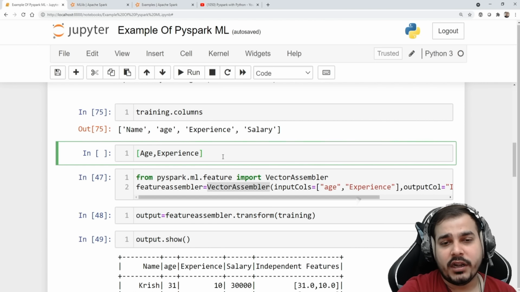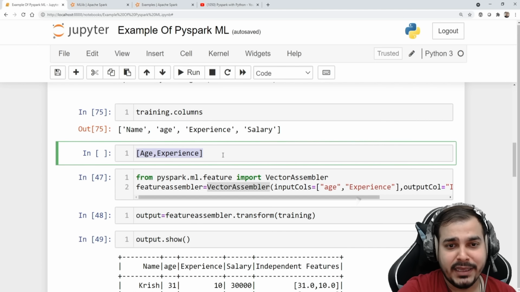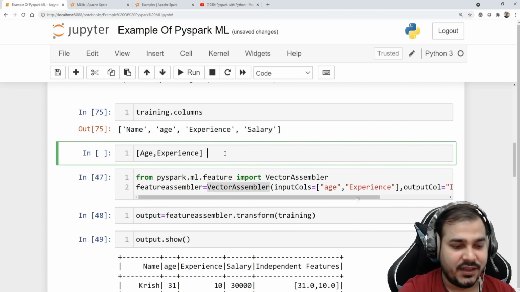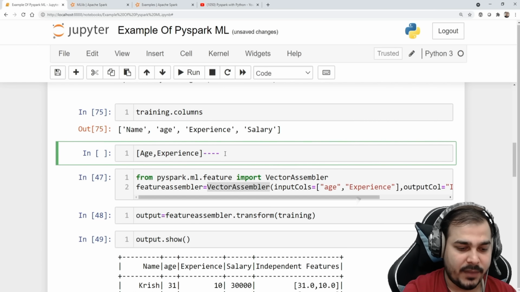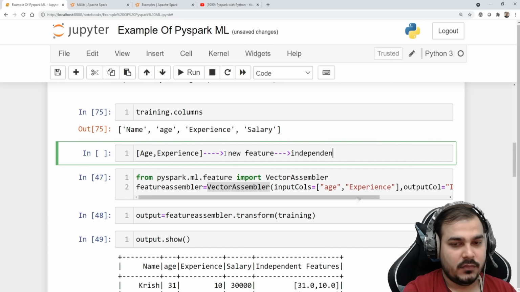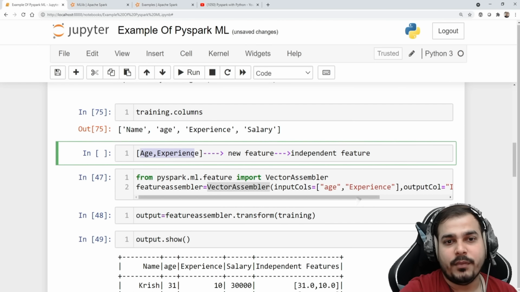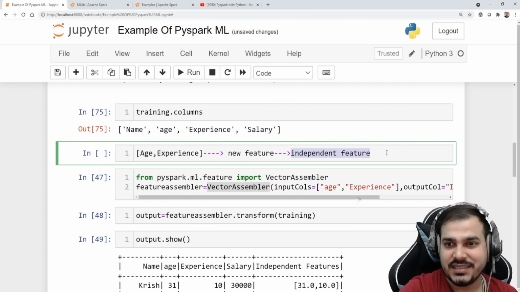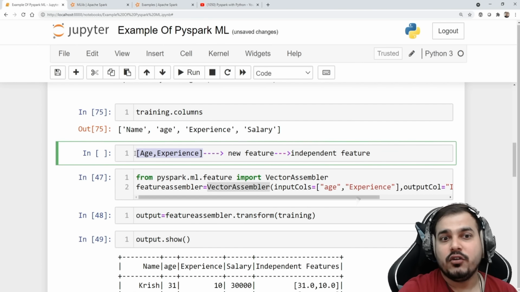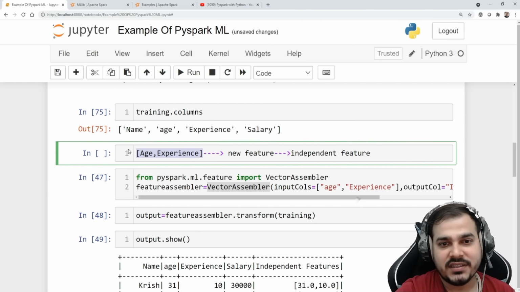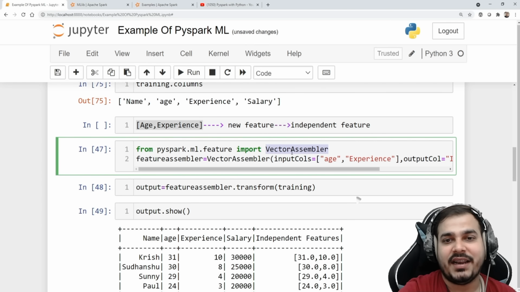And then I will treat this group as a different feature. This will basically be my new feature, and remember, this new feature is my independent feature. So my independent feature will look like a group of age comma experience, treated as a new feature. So I have to group in this particular way, and in order to group this, in PySpark we use something called a vector assembler.